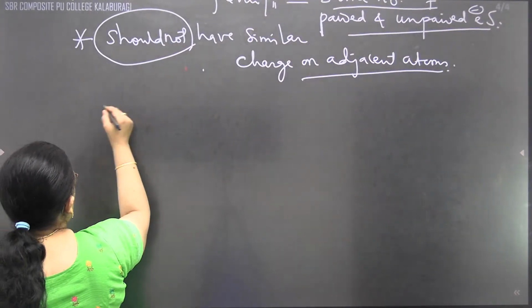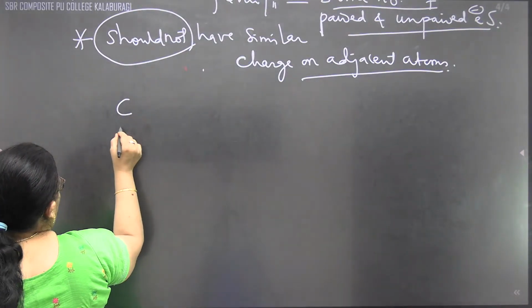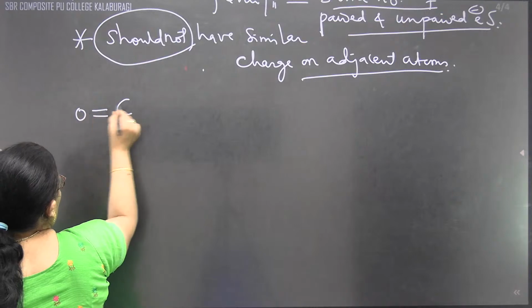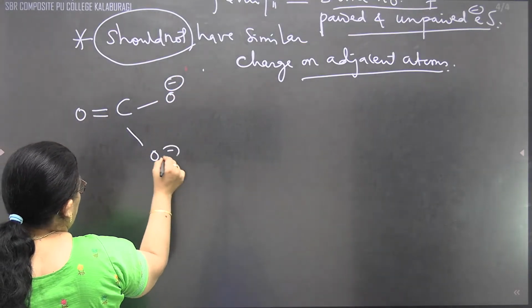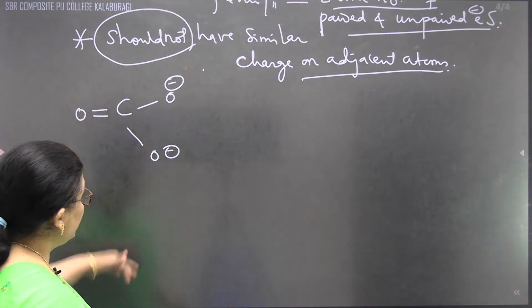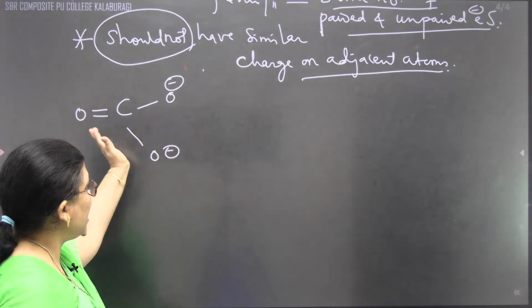If we are writing with respect to carbonate ion, C double bond O, O with negative charge and O with negative charge. You can see here, both are not on the adjacent atom. They are different.